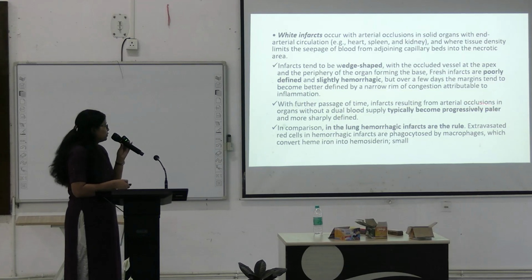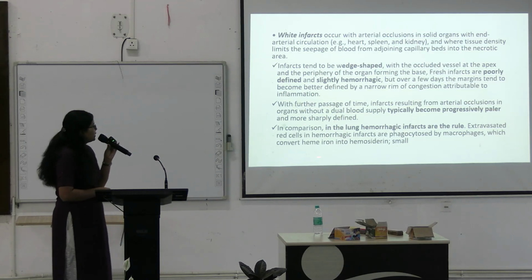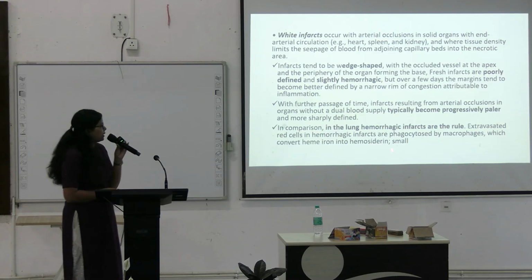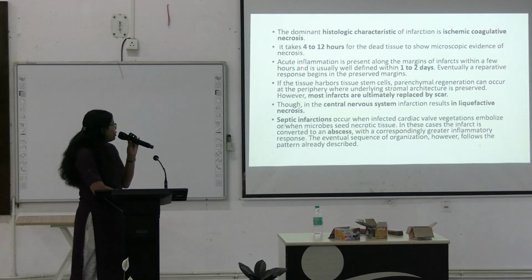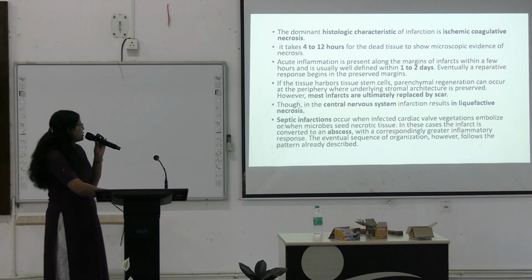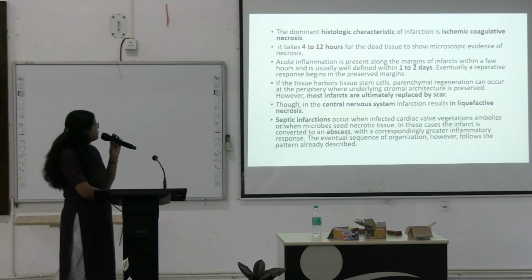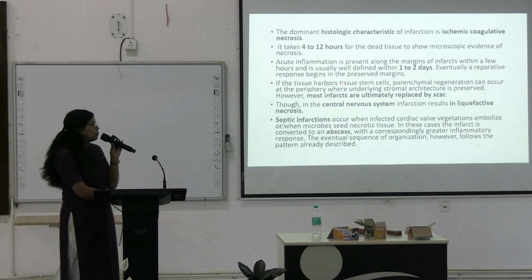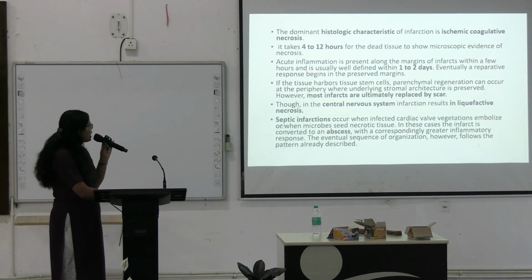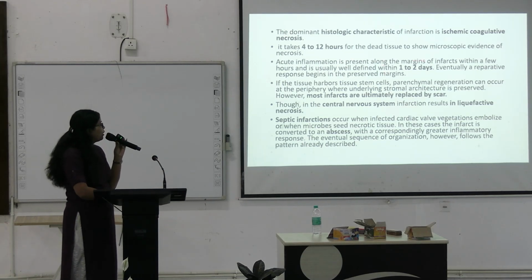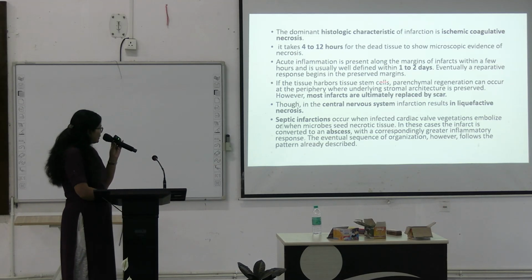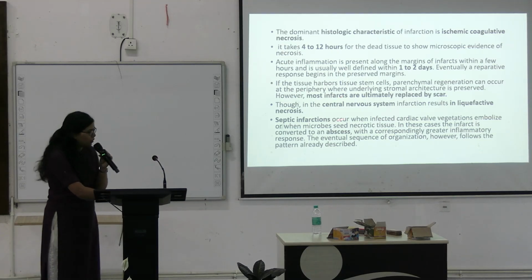infarcts are the rule. Okay, so extravascular red cells in the hemorrhagic infarcts are phagocytosed by macrophages which convert heme iron into hemosiderin. So the dominant histologic characteristic of infarction is ischemic coagulative necrosis, which takes 4 to 12 hours for the dead tissue to show the microscopic evidence. Acute inflammation is present along the margin of the infarcts within few hours and is usually well defined within 1 to 2 days. And after that, a reparative response will begin.